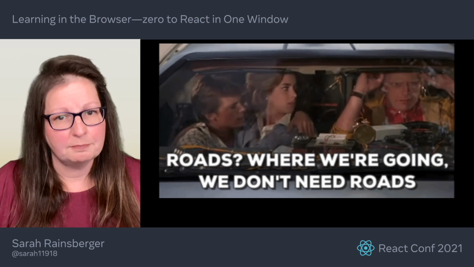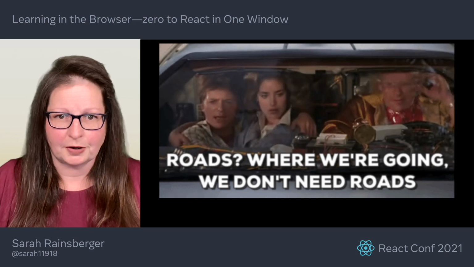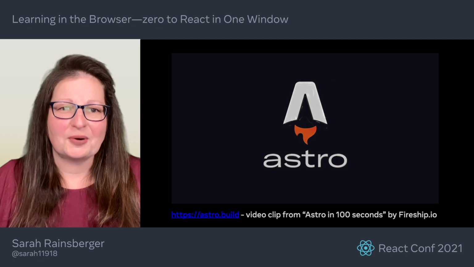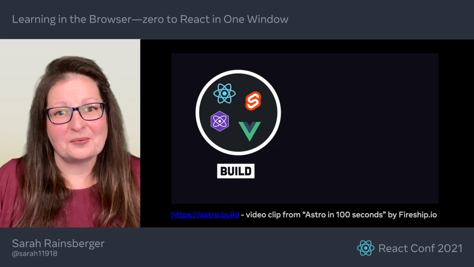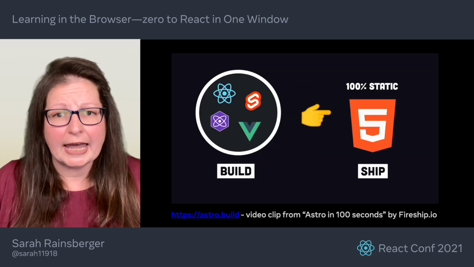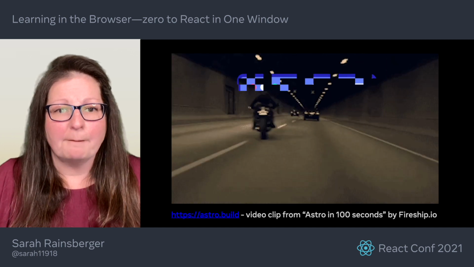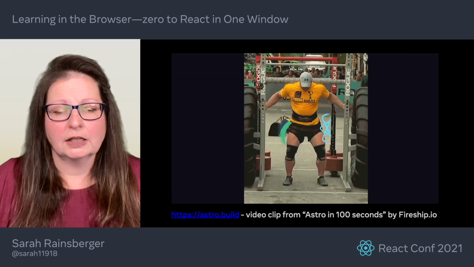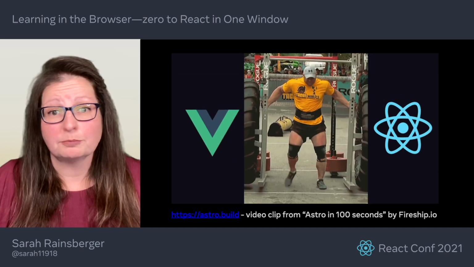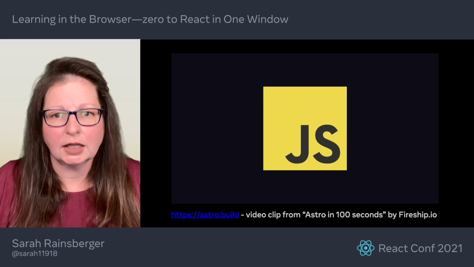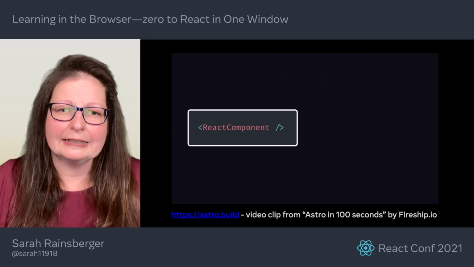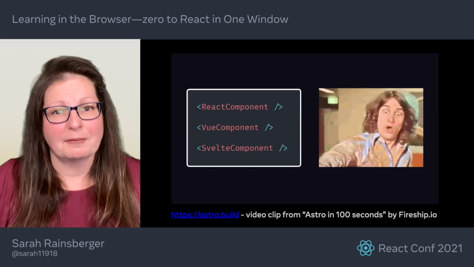That's right around the time people started talking about Astro. Astro is a new static site generator with component syntax similar to HTML and JSX, but it also allows you to include components from React, Preact, Vue, Svelte, Solid, which lets me do a lot of building in React everywhere inside my site.